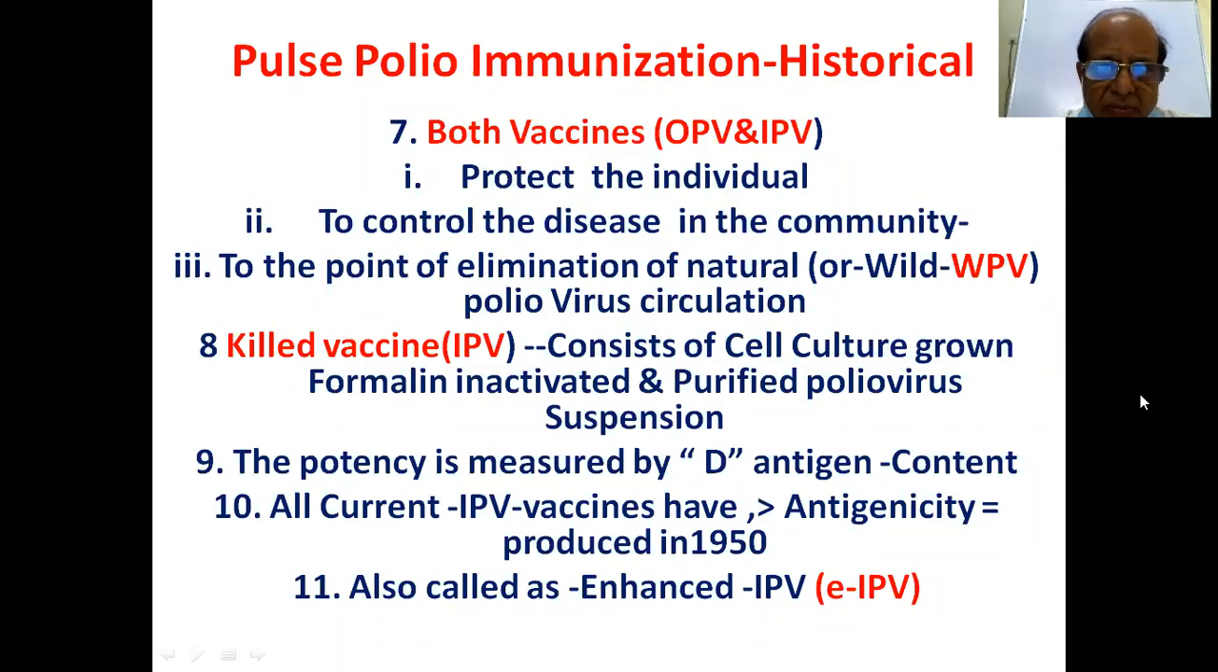Killed vaccine consists of cell culture grown, formalin inactivated and purified poliovirus suspension. The potency is measured by D antigen content. All current inactivated poliovirus IPV vaccines have more antigenicity, also called enhanced inactivated poliovirus, EIPV. So it is otherwise called EIPV.